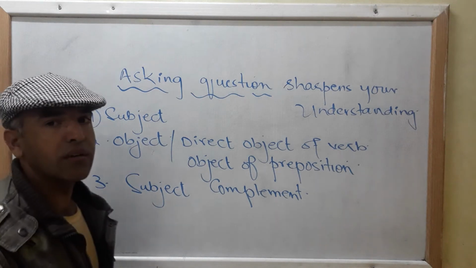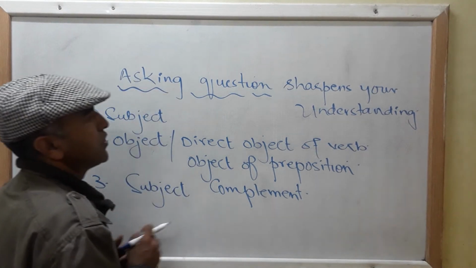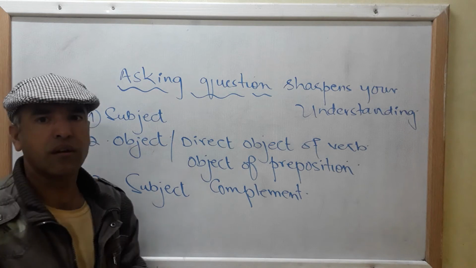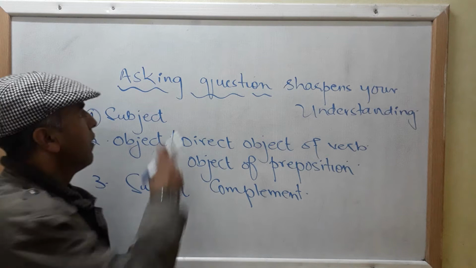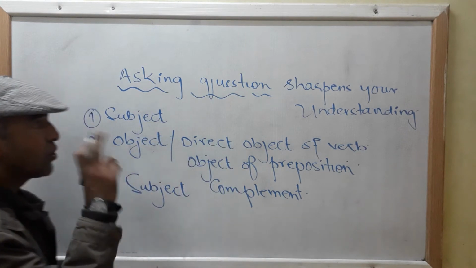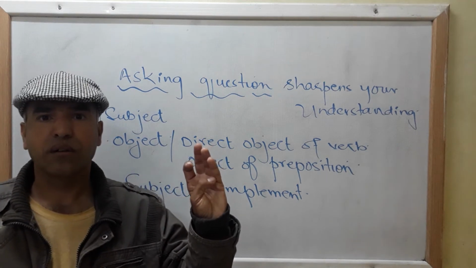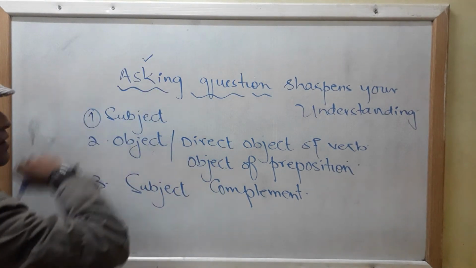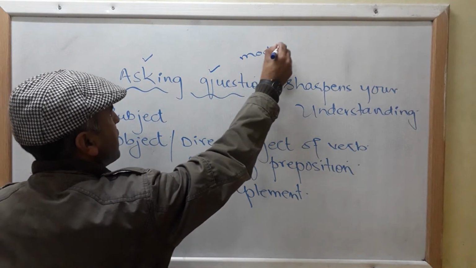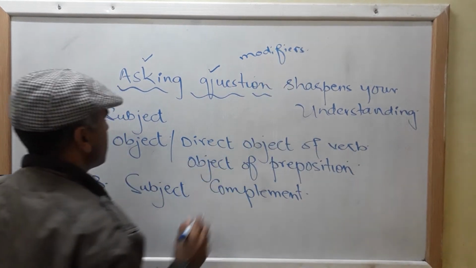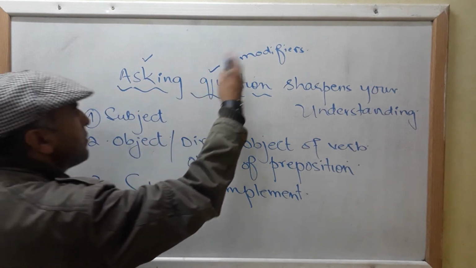As I told you, in order to find out a gerund phrase or gerund, you will have to put the question what. Look, sharpens your understanding. What does sharpen your understanding? Clear? Asking questions. As I told you, your gerund phrase is a combination of gerund, clear, object, and sometimes other modifiers.